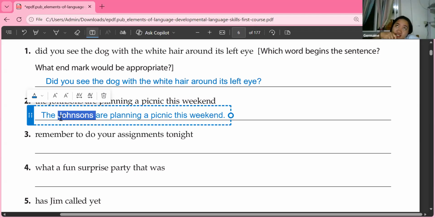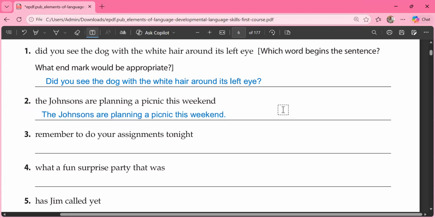Why should we, Tristan, if you're listening to me a while ago, what should be capitalized in a sentence? It is the proper nouns. Okay? Johnson's is an example of a family name. So that's why we are going to use a capital J for Johnson's. Okay, it's a name. So we say the Johnsons with capital letter J. And thank you for answering.